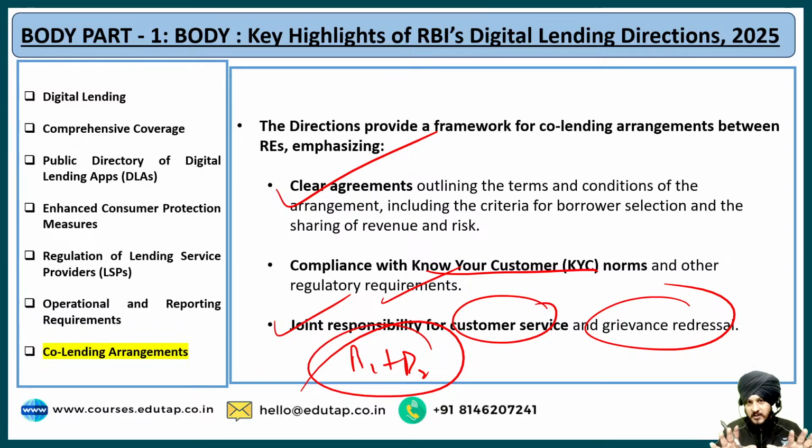Fine. And they should provide you a proper grievance redressal mechanism, so that any concern or complaint can be addressed as soon as possible in the most fair manner. So that is highlighted as a part of this co-lending arrangement. I would say it is pretty easy to understand. I hope it is clear to you.